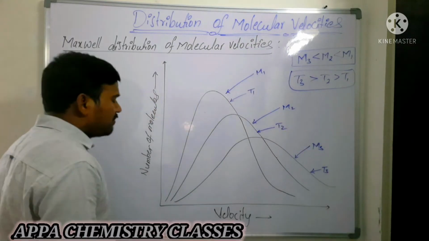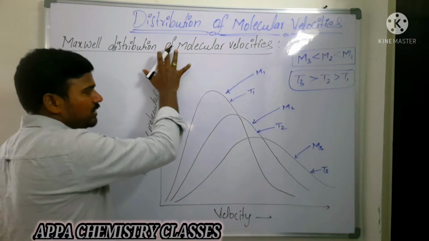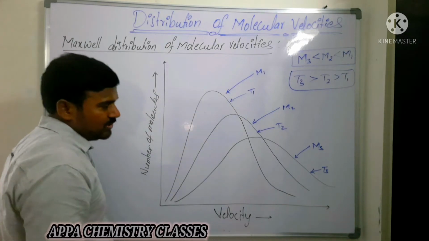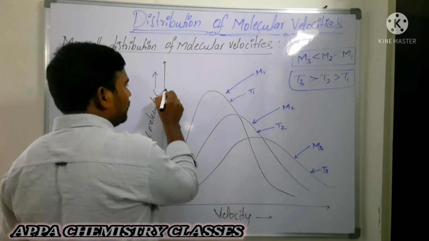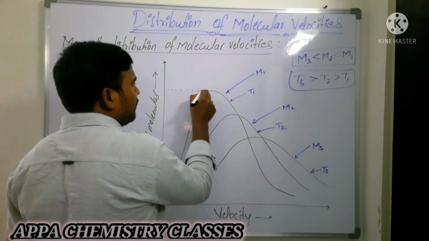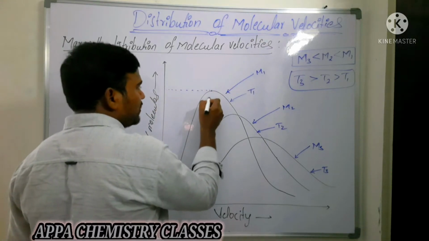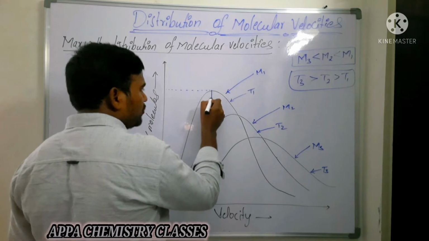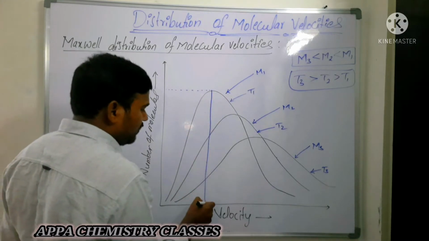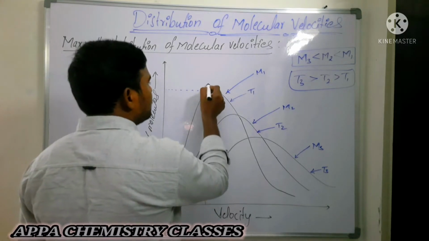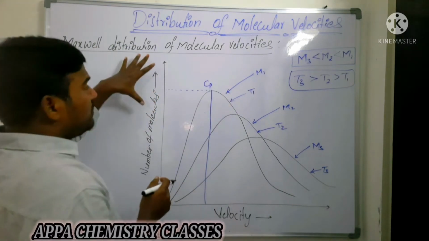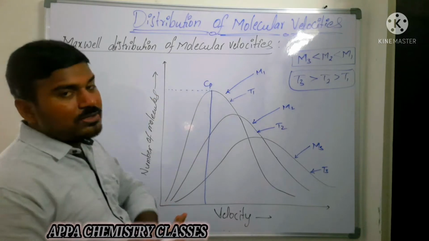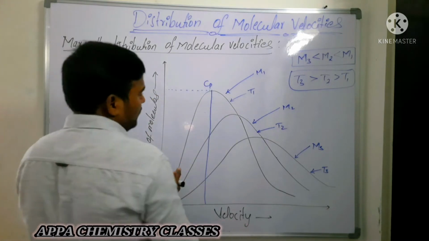Now you see here some molecules will have more velocity, some molecules will have less velocity. The velocity possessed by the maximum number of molecules, you see here it is the maximum number of molecules, is called most probable velocity. What is meant by most probable velocity, which is represented with Cp, which is nothing but the velocity possessed by the maximum number of molecules.